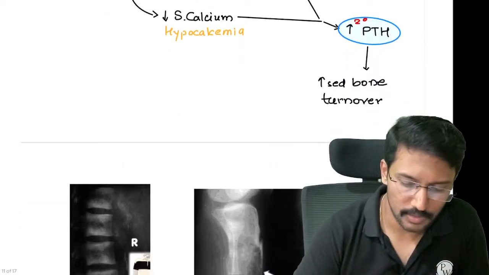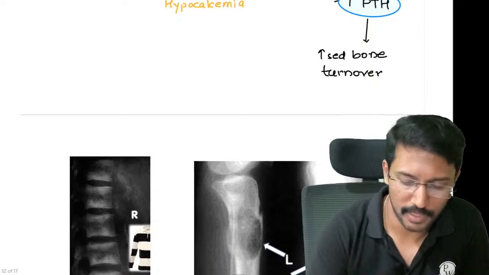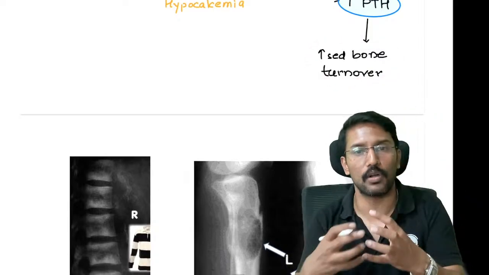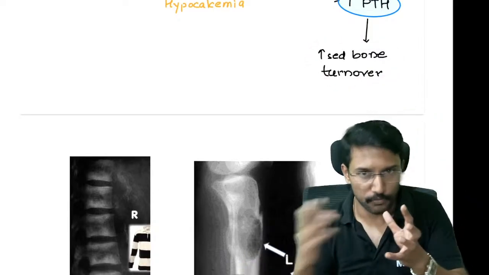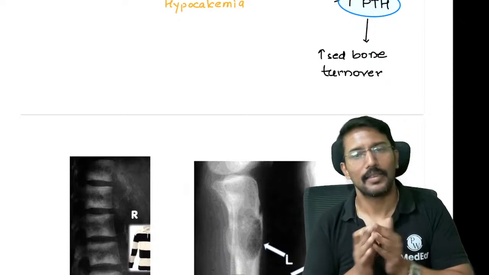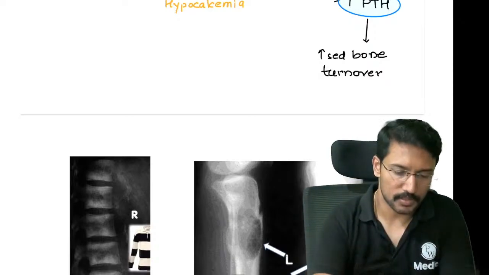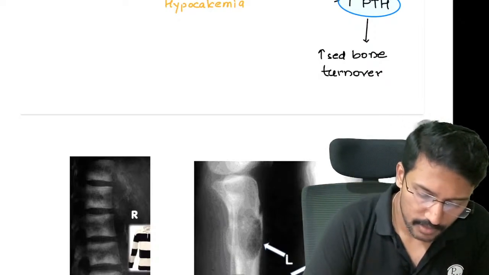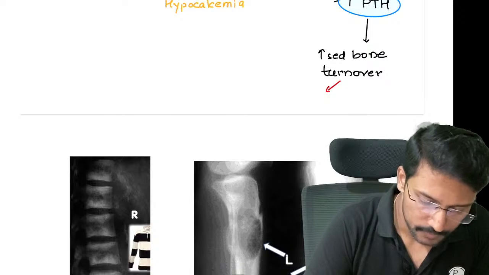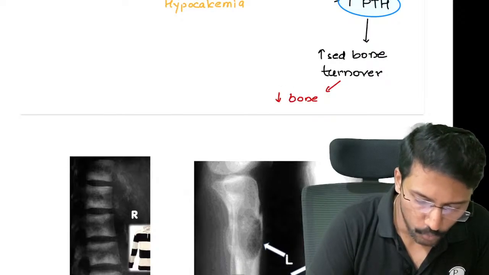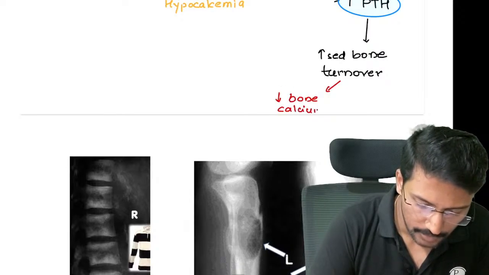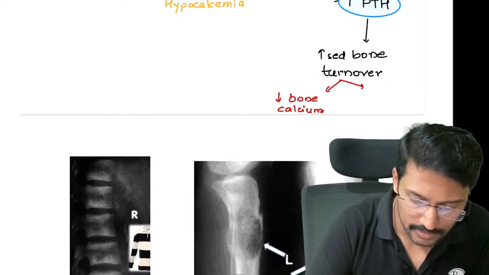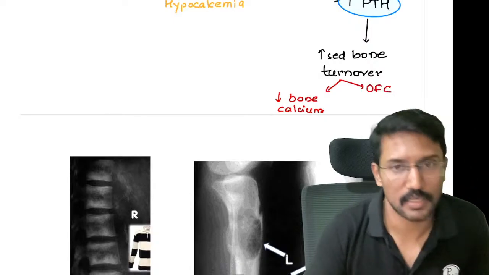So to give you a summary, when we have secondary hyperparathyroidism, there will be increased bone turnover. We are removing a lot of calcium from the bone. This leads to plenty of manifestations. What manifestation can we expect? There will be decreased bone calcium, and it can lead to what is known as osteitis fibrosa cystica, or OFC.